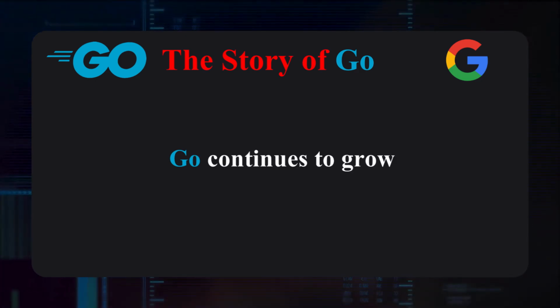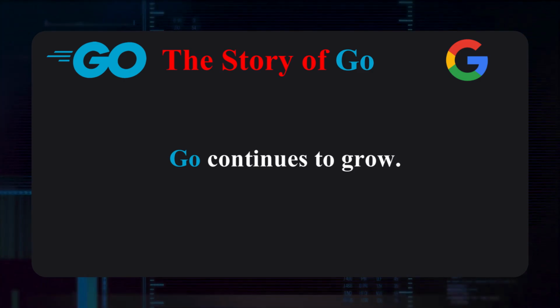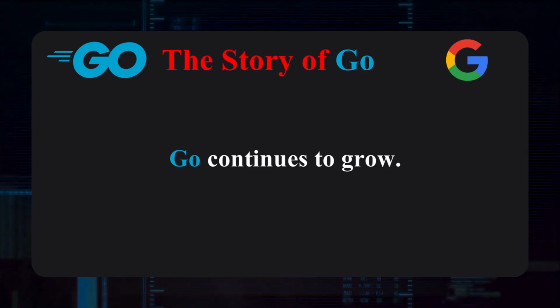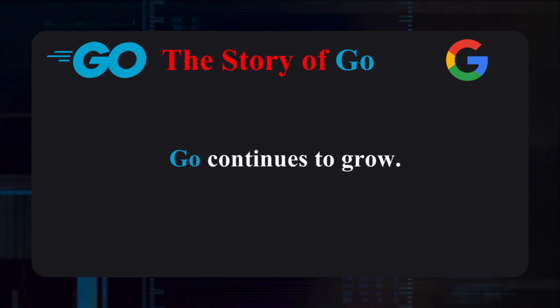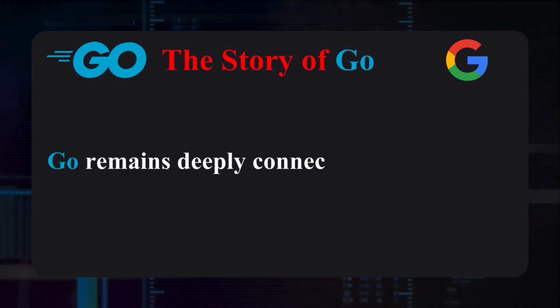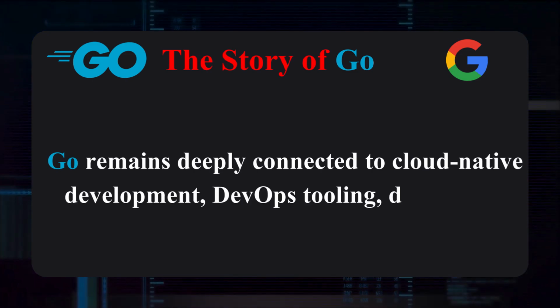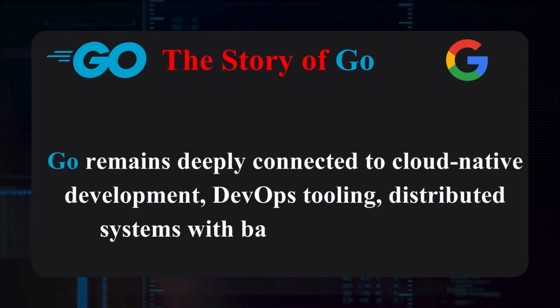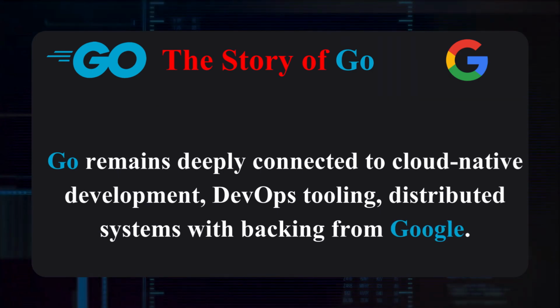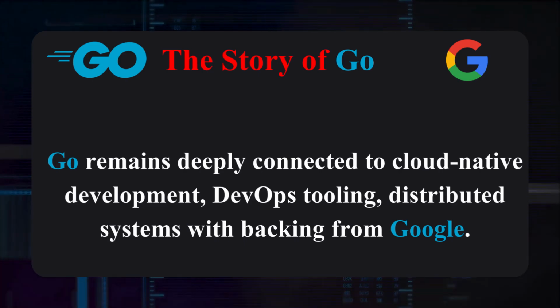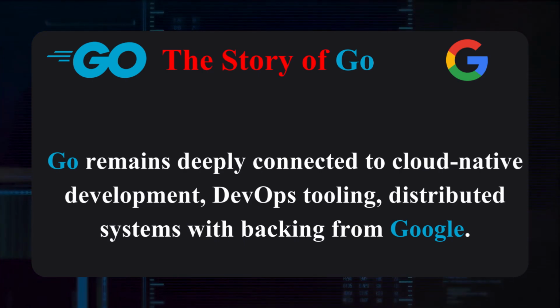Go continues to grow. The cloud isn't shrinking, microservices aren't disappearing, containers aren't going away. Go remains deeply connected to cloud-native deployments, DevOps tooling, and distributed systems. With backing from Google and a massive open source community, Go's future looks stable and focused.